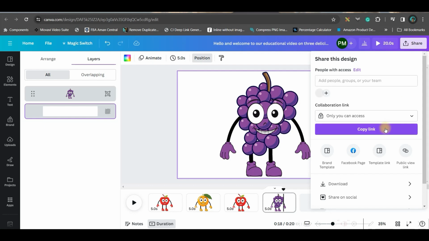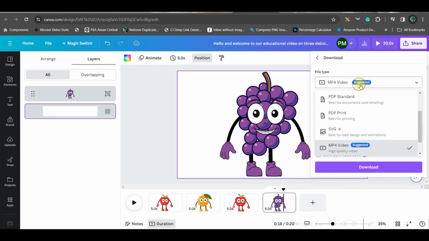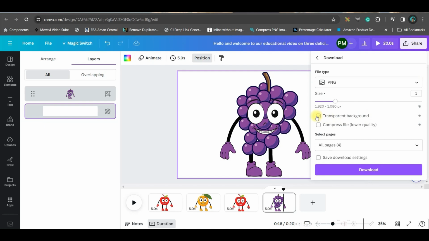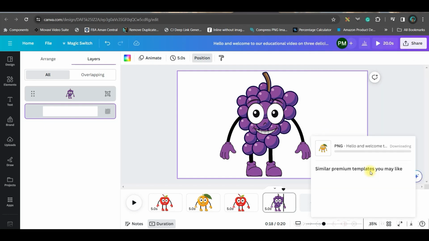Just go to this top right hand side, share button, go to download button. From here select PNG. Now select this transparent background on. This is a pro feature. If you don't use the pro version, then I will give you a free software where you can remove the background. Whichever fruit you want to download, go to done and download.